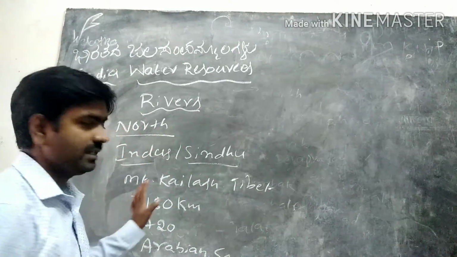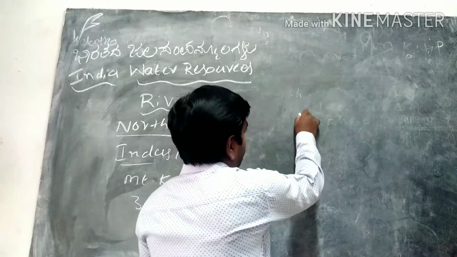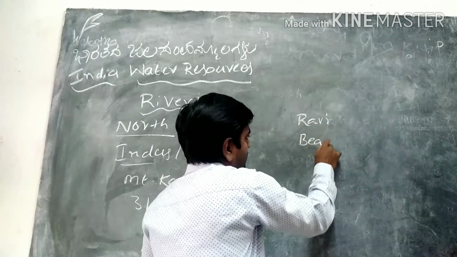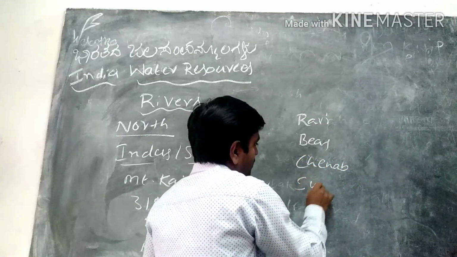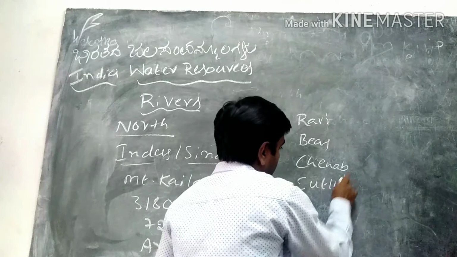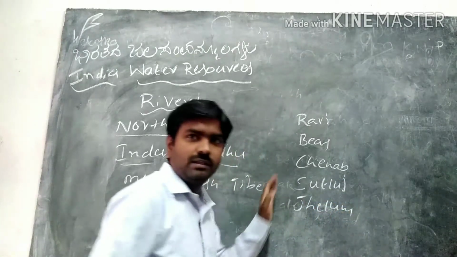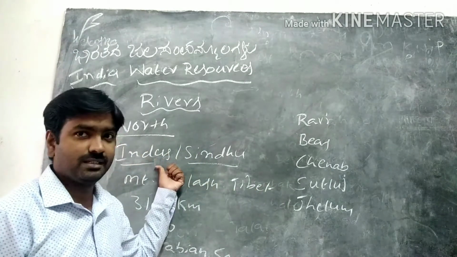The Indus River has 5 important tributaries. One is Ravi, Bias, Chenab, Sutlej, Zeelam. These are all the 5 important tributary rivers of the Indus.